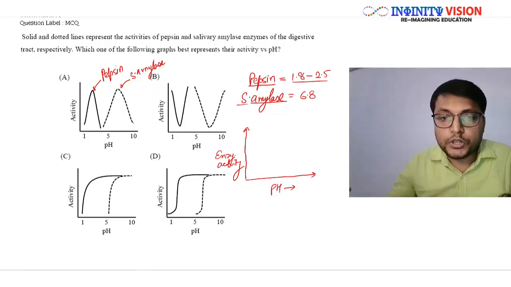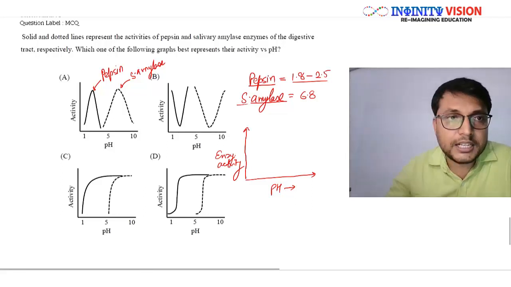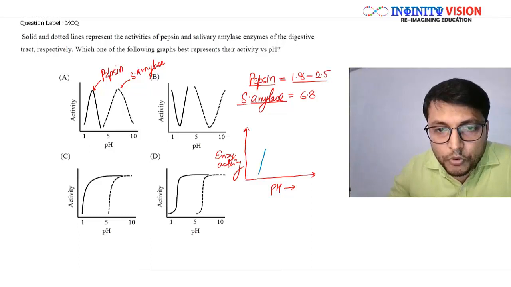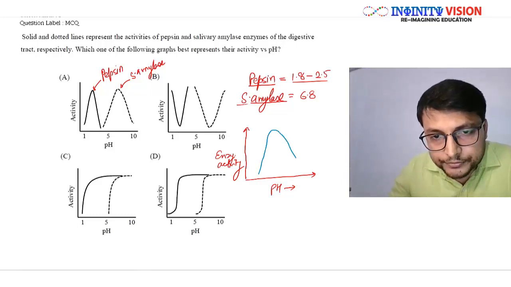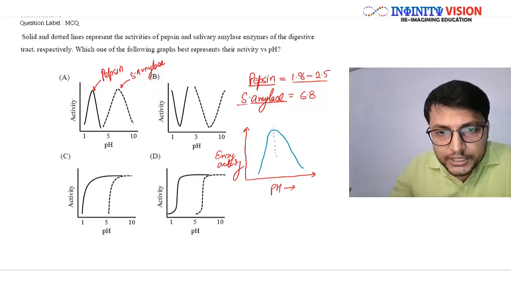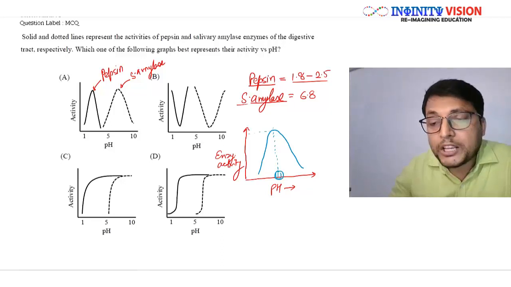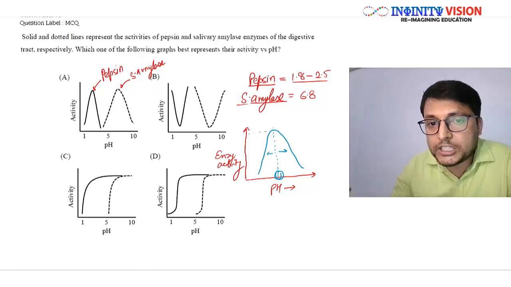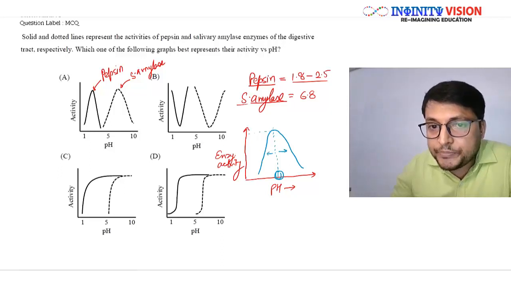So whenever you draw an enzyme activity graph, you find it forms a bell-shaped curve, something like this. This is the pH at which this enzyme has maximum activity, so this particular pH is called the optimum pH for that enzyme, and as you go on either side of this optimum pH, slowly the enzyme activity decreases, right?